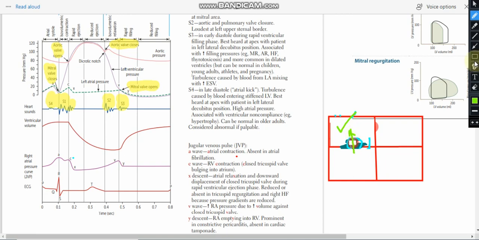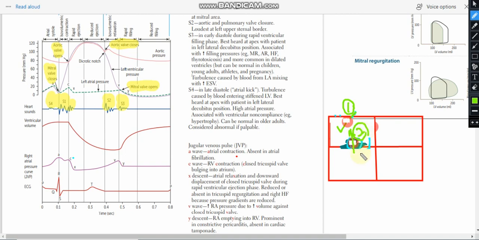Now these are the two things. So this is number one, the A wave due to contraction, and this is number two, the C wave, due to the bulging of the tricuspid valve.